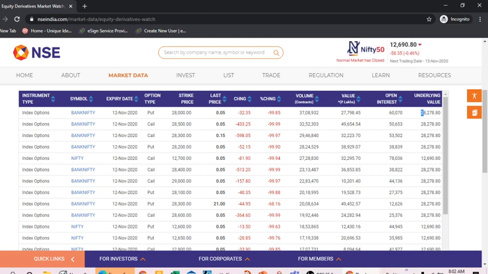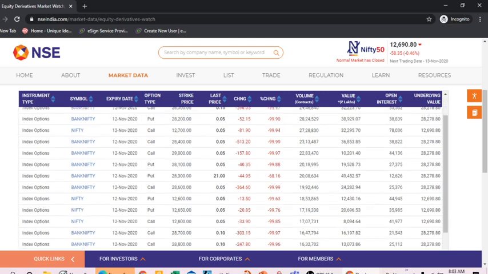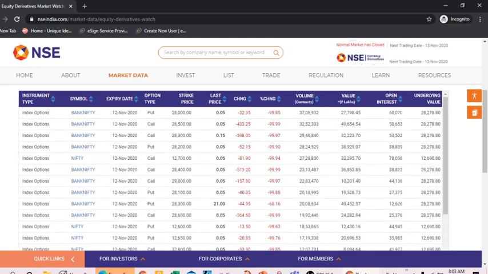So the 28,000 put option was the highest money-giving. It has changed 0.32% in a day, and this is the money which has been traded here, 27,798. Open interest is 60,070. So we can see here the largest open interest.